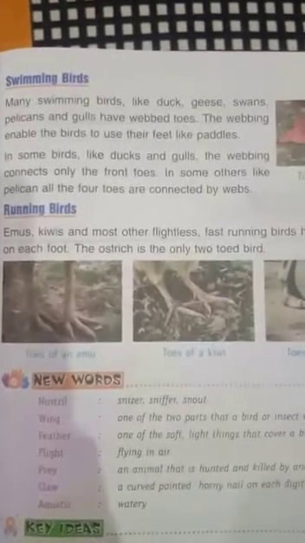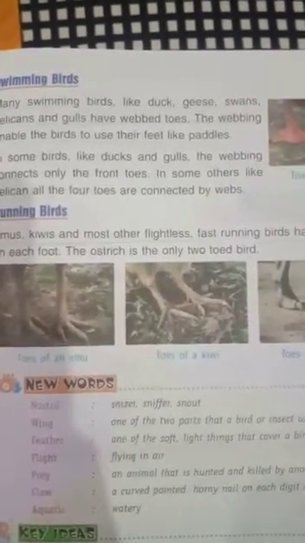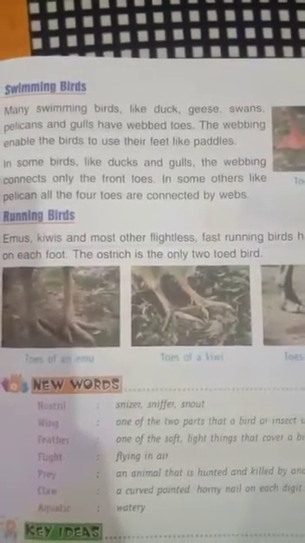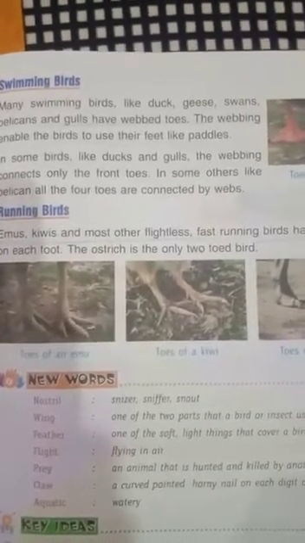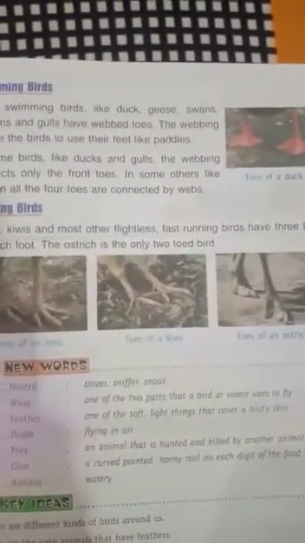Next are wading birds. Birds like cranes, herons, etc. have long legs with spreading toes which can wade through muddy water easily. Here is a picture, toes of the crane. Students, next are swimming birds. Many swimming birds like duck, geese, swans, pelicans and gulls have webbed toes. The webbed toes enable the birds to use their feet like paddles. Toes of the duck are here.